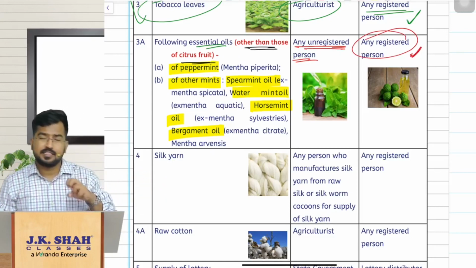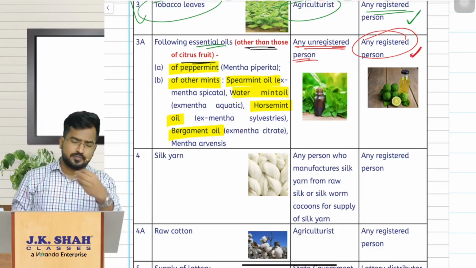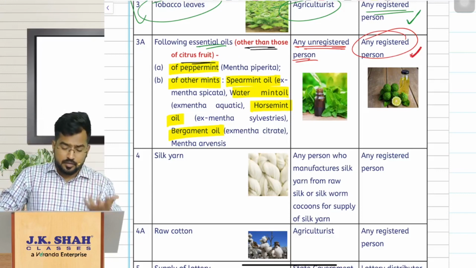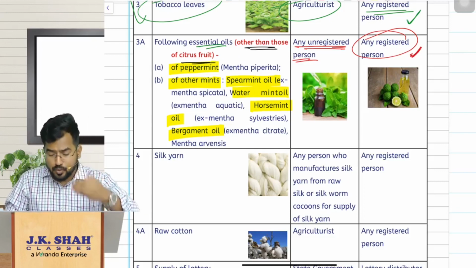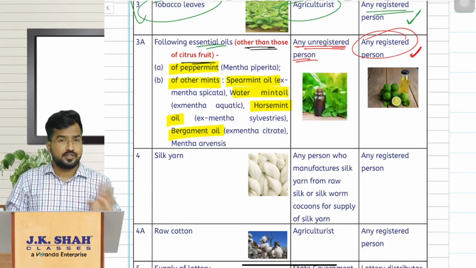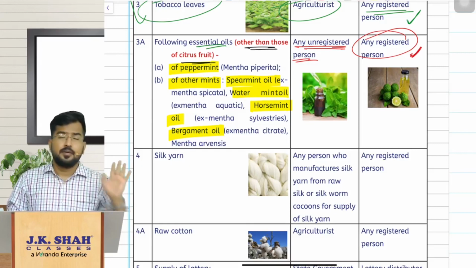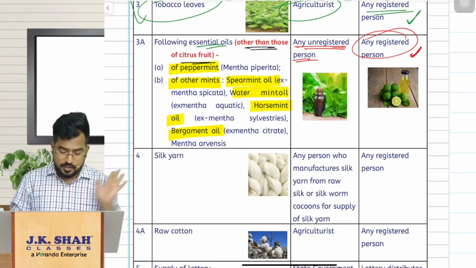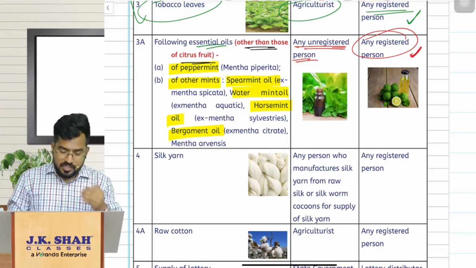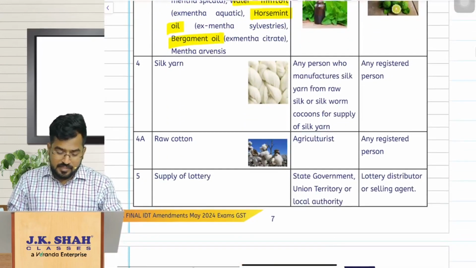I repeat, sir, these are some essential oils which have medicinal qualities, used for curing various pains, etc. When they are sold by an unregistered person, here it is not an agriculturist, and purchased by a registered person, the recipient is liable to pay GST. That is what the RCM entry says, right?